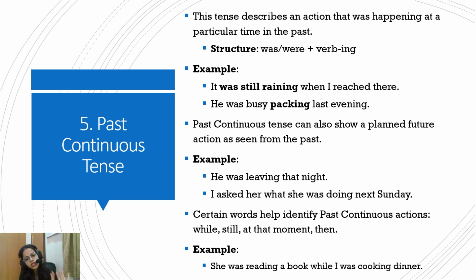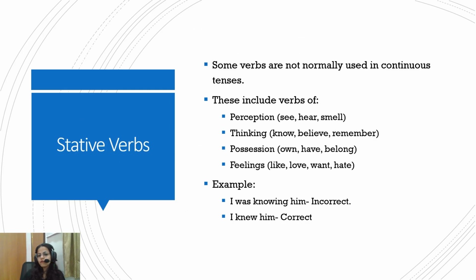So cooking is also happening in the past only, while I was cooking in the past. And at that time, this action was going on. Okay. So that is past continuous tense. Some verbs, again, stative verbs we've done, so we'll just revise quickly here. They are not normally used in the continuous tense.